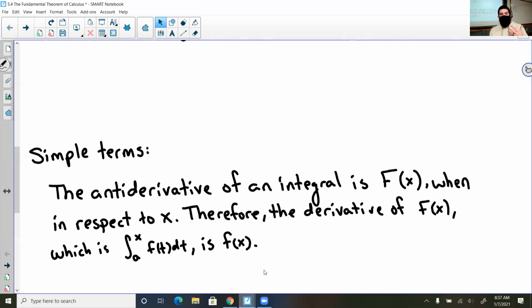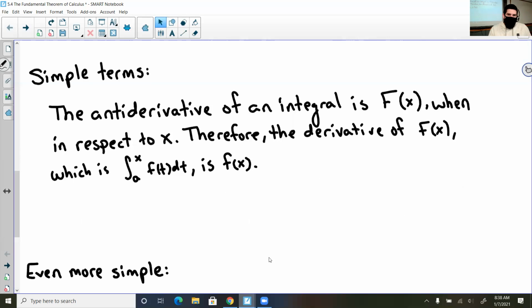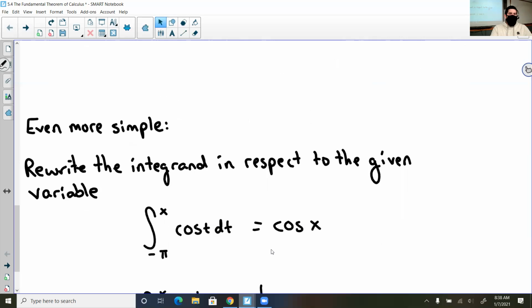And we have something that we can use and manipulate as long as we are plugging in x. It could be c, d, r, it could be any variable. But we have the power to rewrite that function in terms of the variable we want by simply taking the antiderivative and then taking the derivative again. You don't like that? All right, even more simple. Just rewrite the integrand and replace the variable with what it's with respect to. That's all you have to do.